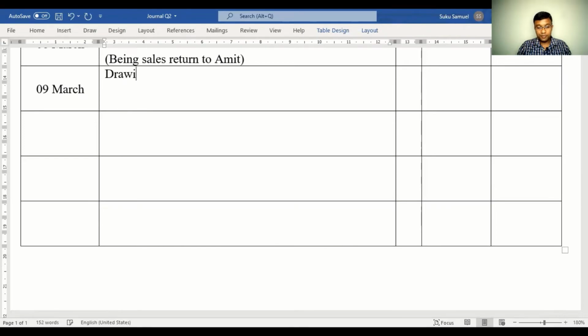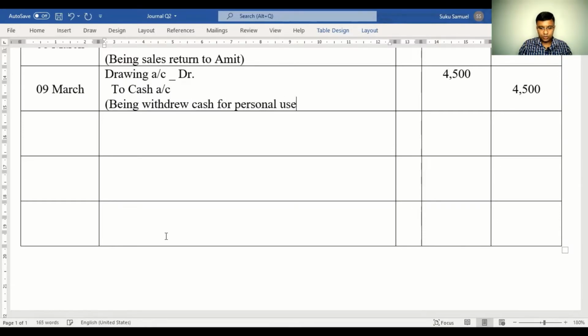So drawings account debited, amount is 4,500 to cash account. Cash would be going out. Being withdrew cash for personal use.